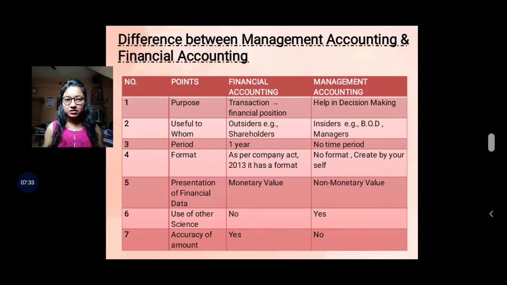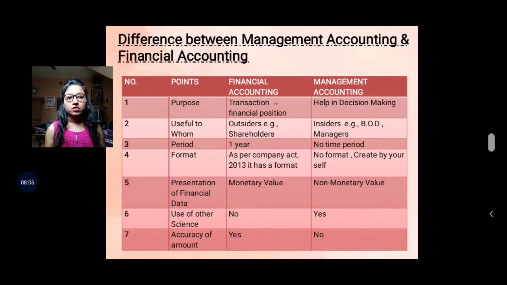So the purpose of this financial accounting is to know the final situation, the final position of the company at the year end. Now, what is the purpose of management accounting? Here it is written that it helps in decision making. It means that management accounting is concerned with decision making.